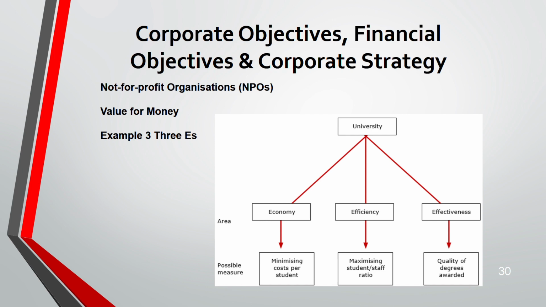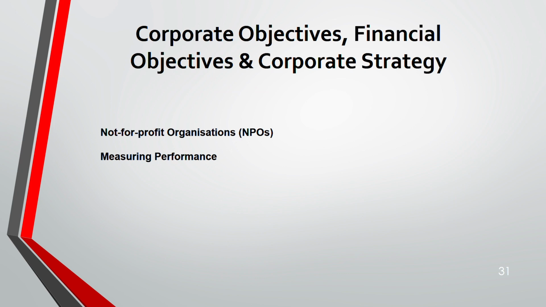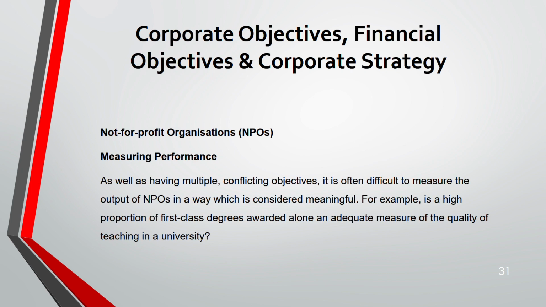And effectiveness, quality of degrees awarded. Now, measuring performance is the third aspect in NPOs. How do you measure performance in an organization with multiple and conflicting objectives? It's difficult, right? For example, let's say there is a very high percentage of first class degrees. But first class degrees awarded alone is not an adequate measure of the quality of teaching in a university.